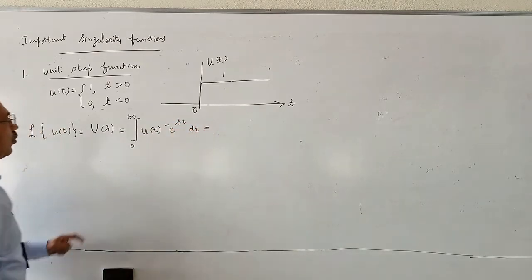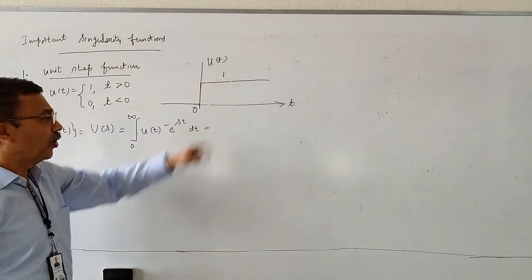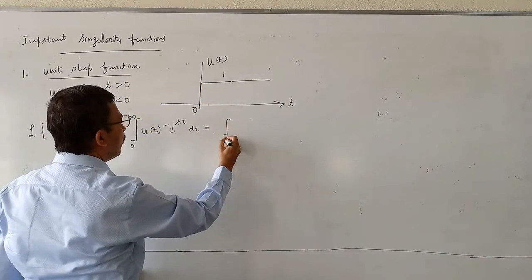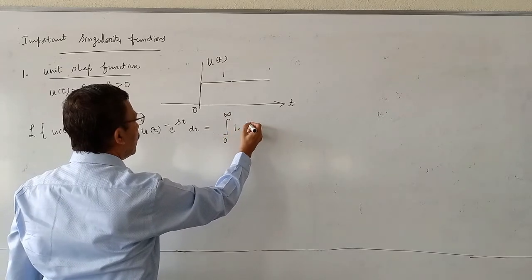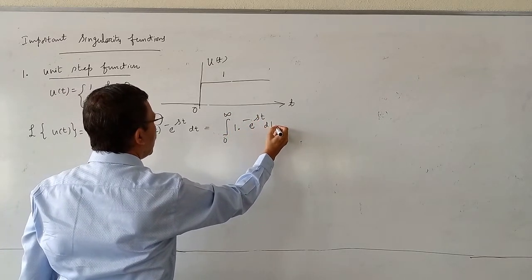What is u of t? Between 0 and infinity, what is u of t? U of t is 1. So integration 0 to infinity 1 into e to the power minus st dt.